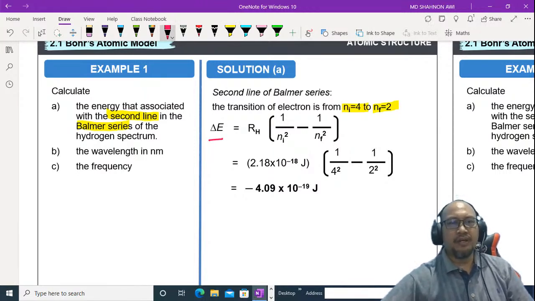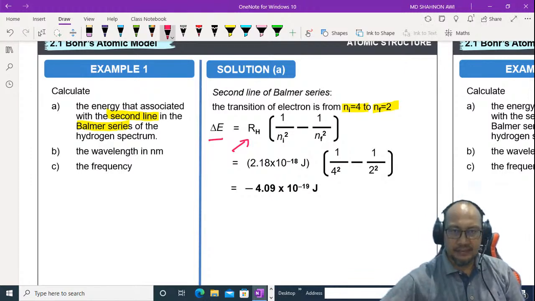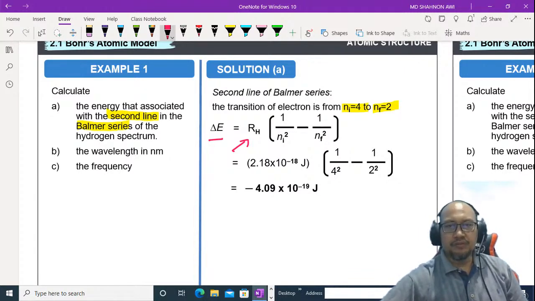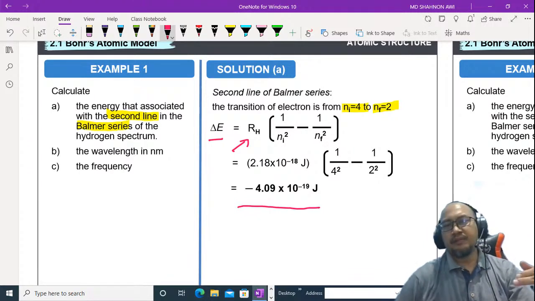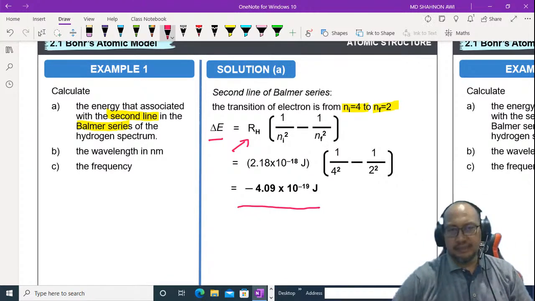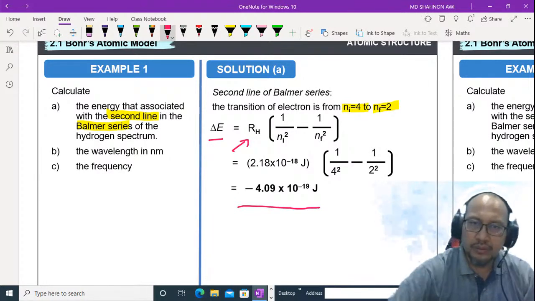1 over n squared. RH for energy is 2.18 exponent negative 18, and 1 over 4 squared minus 1 over 2 squared. Use your calculator, and the answer is negative 4.09 exponent negative 19. Negative here indicates that energy is released when an electron falls from a higher energy level to a lower energy level.